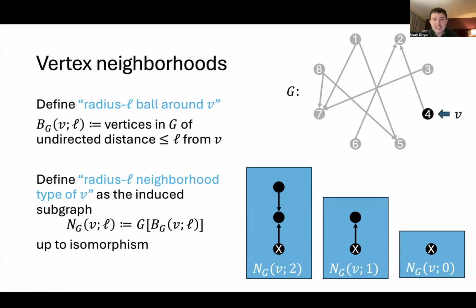So if I add on vertex 6, I start at the vertex, go to another vertex, and then that new vertex also has another edge coming into it. We've enumerated the entire weakly connected component containing vertex 4, so adding additional hops, making the radius larger than 2, I'll still get the same neighborhood type.